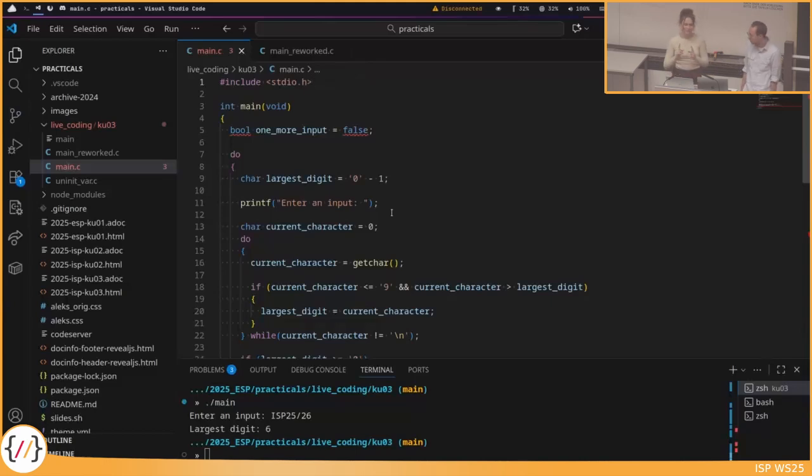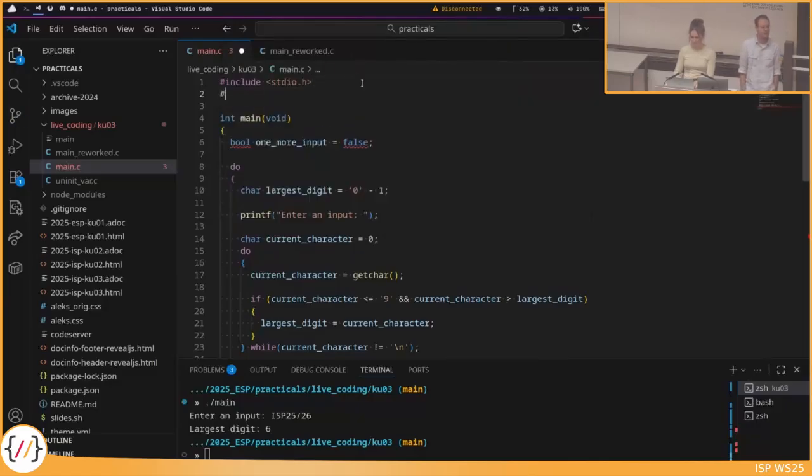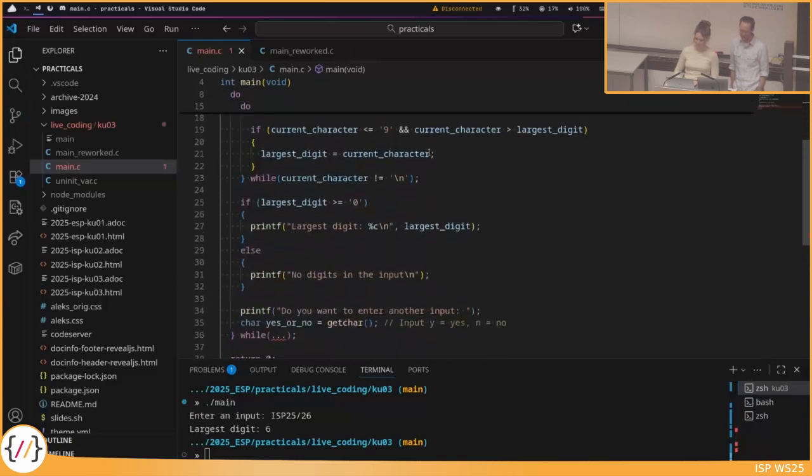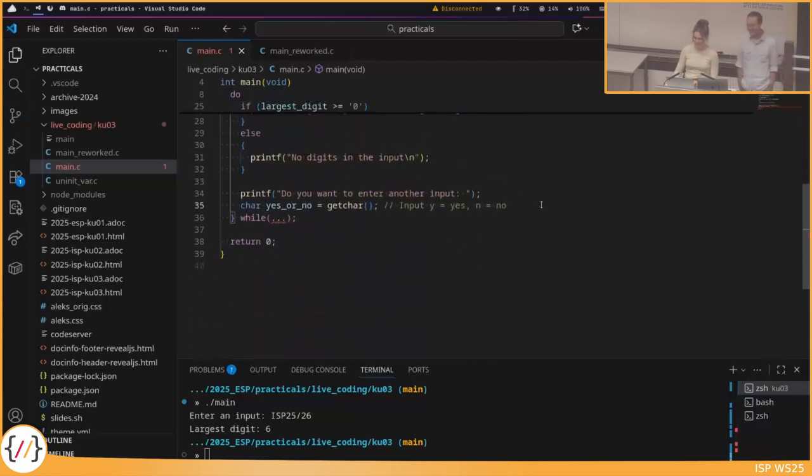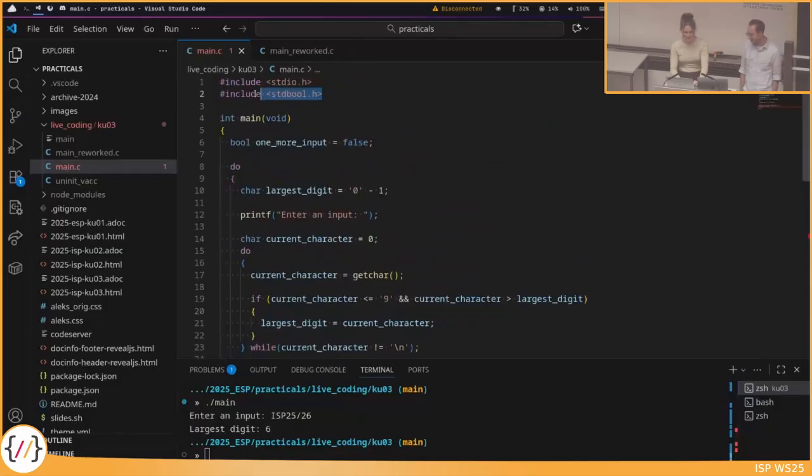And your VS Code might complain that bool is undefined. So we need to include this. This is not in the very basic C at the moment, only in newer versions. So we also need to include a library, which is the stdbool.h library. Same as for stdio, for instance. I think it's default in newer C standards, but not in the standard that we're working with. No, it's not contained, sorry, only in the very newest. Well, but if you do include stdbool, it will work. So we have this Boolean here, one more input, we set it to false.